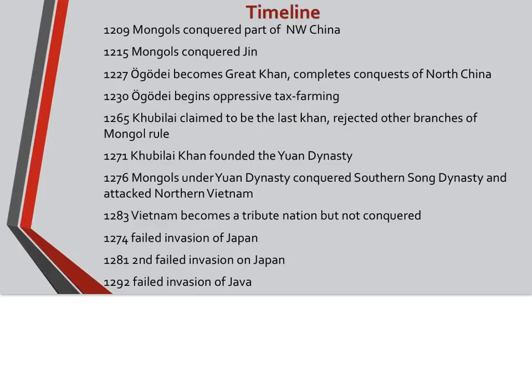In 1281, there were two failed invasions of Japan, both of them ended by intense weather, and the Japanese called it kamikaze, known as divine wind, and saw it as divine intervention. These invasions were very expensive for the Mongols and hurt the Yuan dynasty economically.